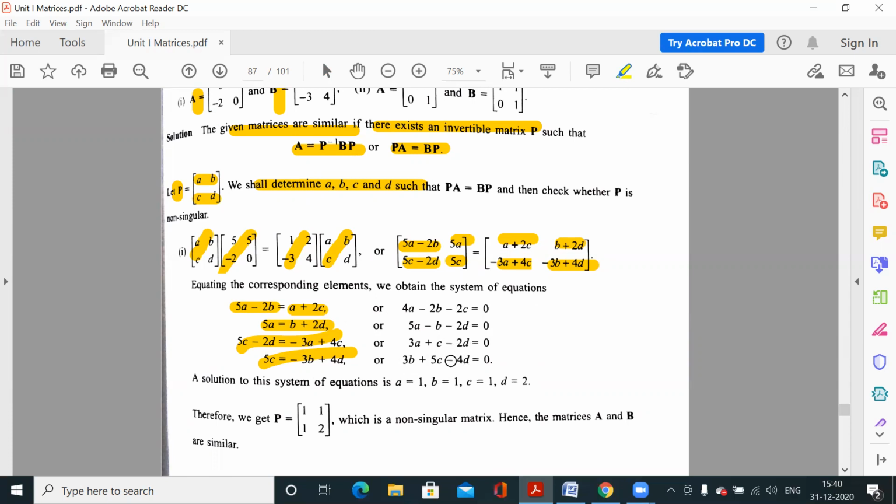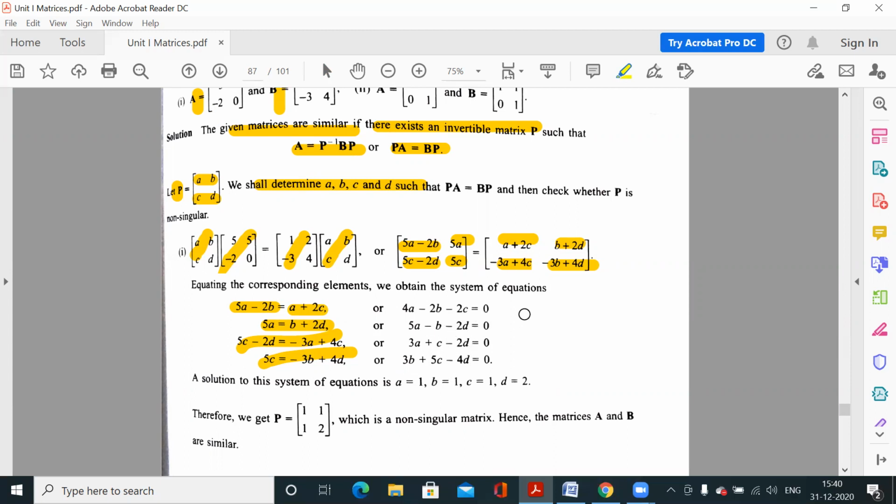Either you can find the value of d from here and substitute it here, converting the system with more variables into a system with fewer variables.